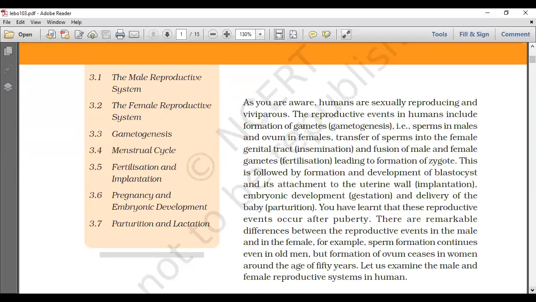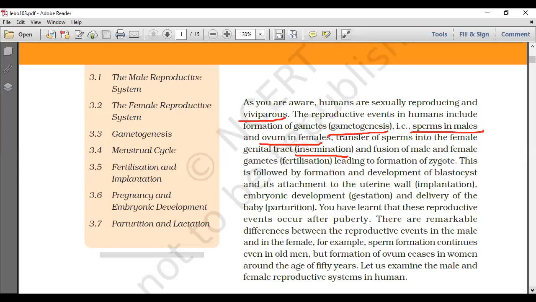As you are aware, humans are sexually reproducing and viviparous. The reproductive events in humans include the formation of gametes. We call the formation of gametes gametogenesis. That means sperms in male and ovum in female. The transfer of sperms into the female genital tract is called insemination.